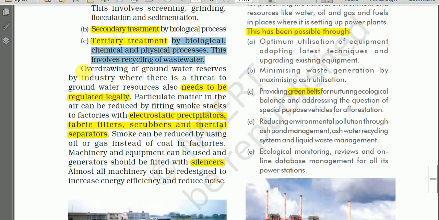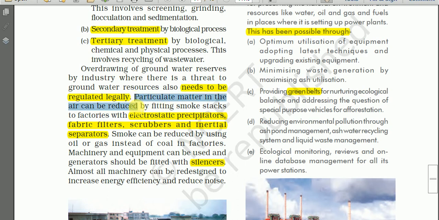Next we have overdrawing of groundwater. Reserves used by industry where there is a threat to groundwater resources also need to be regulated legally. In some areas, groundwater is overutilized by the industrialists, and so we need legal provision for that. Okay, it is to be controlled legally, to be regulated legally by passing some acts and laws.